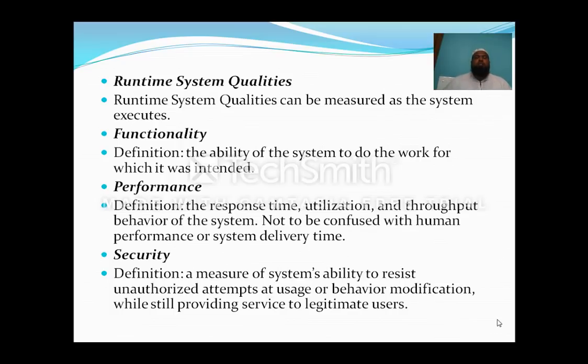Whenever we think about system qualities, it means we are going to measure the respective quality of the system. For that we need to know about functionality. Functionality can be defined as the ability of the system to do the work for which it is intended. For example, I have written a function known as the sum or addition function. In that function I write some variables: C is equal to A plus B is the logic, in which I have the variables A, B and C. These are the three variables with which I execute the function.